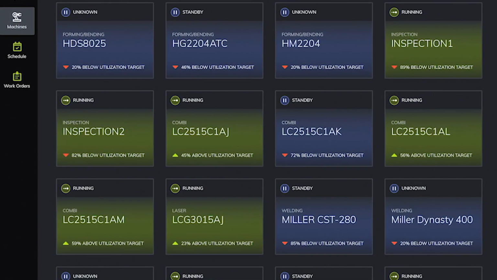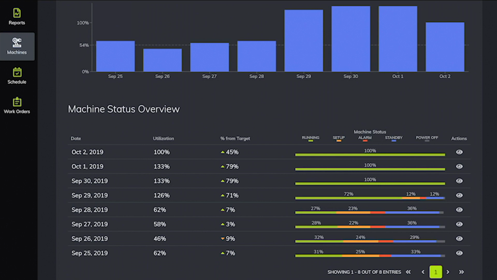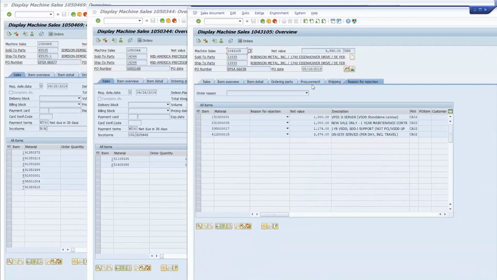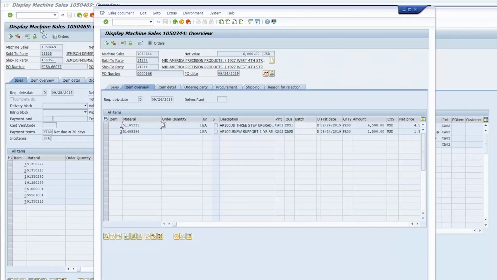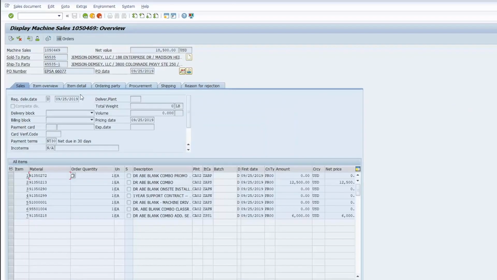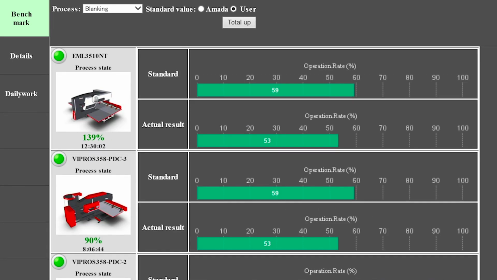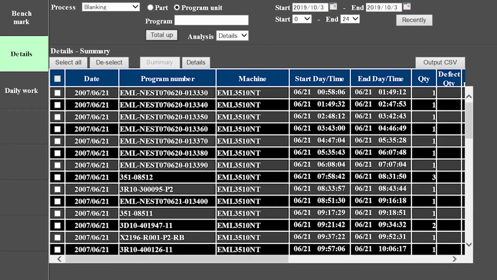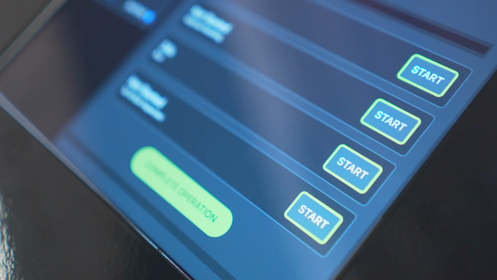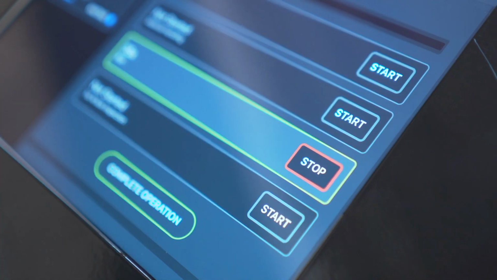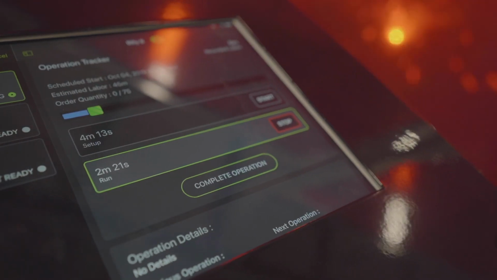Data is only as useful as it is accurate. How accurate is your data? ERP systems are often complicated, and many clients say they're prone to operator error. Machine monitoring systems collect states that aren't connected to the jobs they're running. Influent brings together these separate streams of data, forming a complete picture.